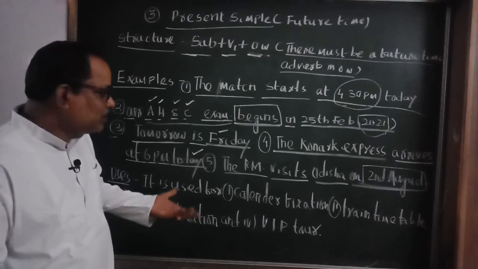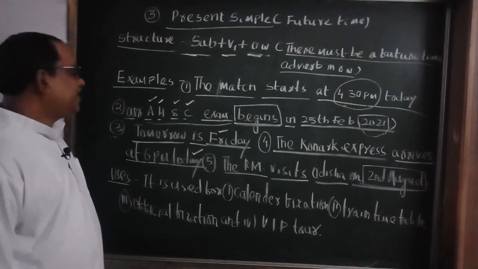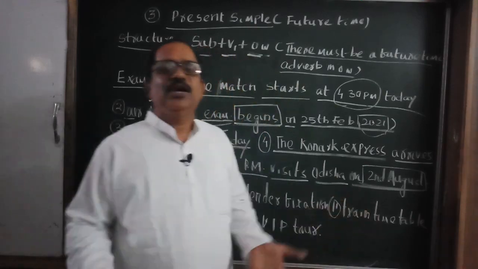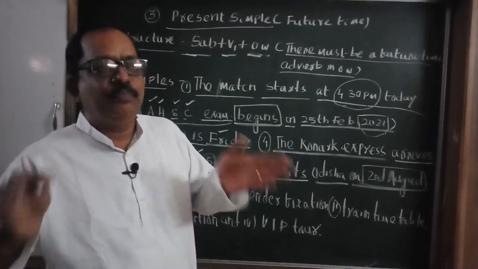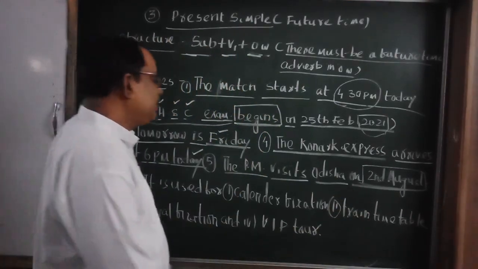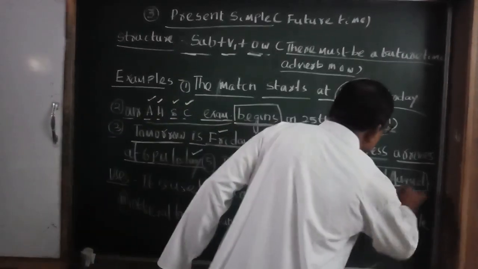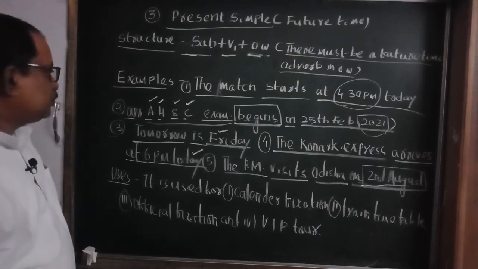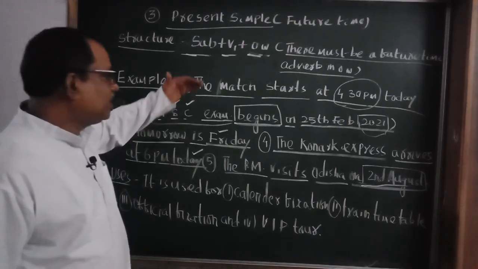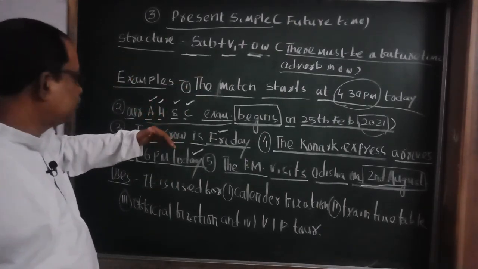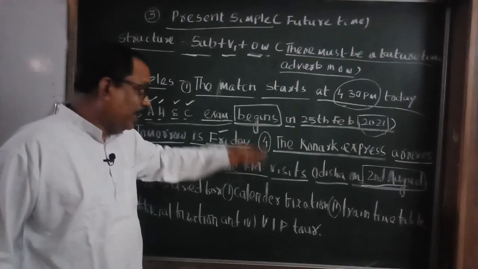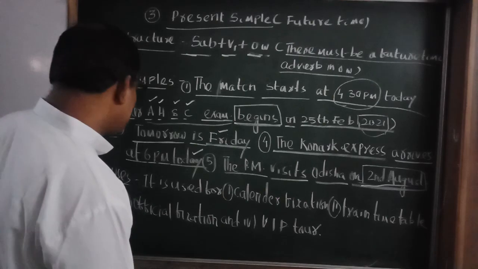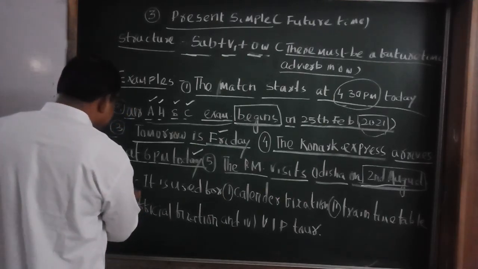If I do not use 2nd August, if I only say the Prime Minister visits Odisha, it becomes present simple, present time. But when I use 2nd August here, it becomes present simple, future time. So students, I have taken 1, 2, 3, 4, 5 examples. Let's discuss the uses.